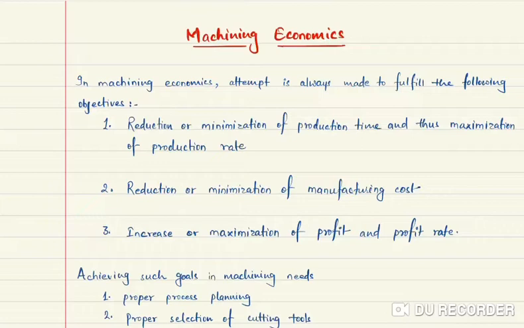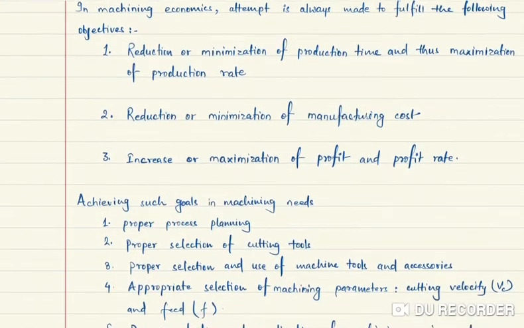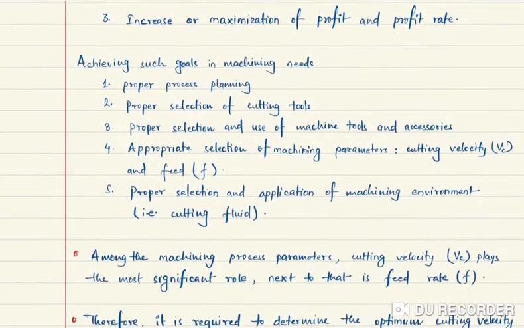If you can reduce the production time, then what will happen? The rate of production will increase. That means earlier you were making 1000 pieces in 1 hour, now you are making 2000 pieces in 1 hour. So the production rate has increased, and obviously the profit will increase. Another method is by reduction or minimization of manufacturing cost. If we can reduce the cost of production, then we can get more profit.